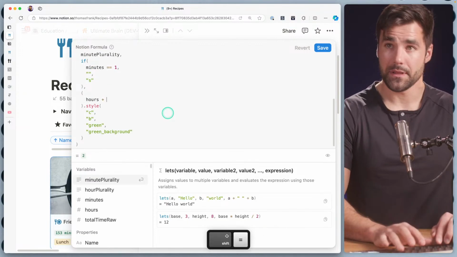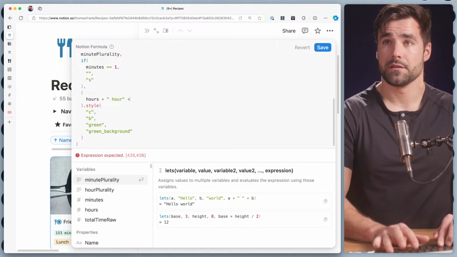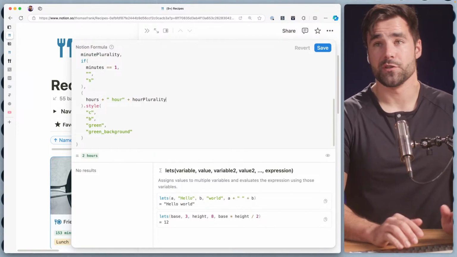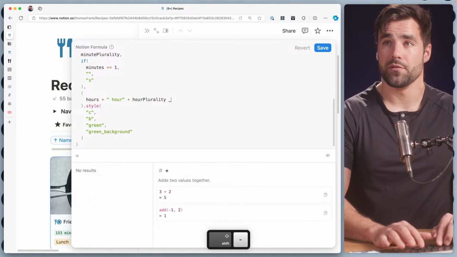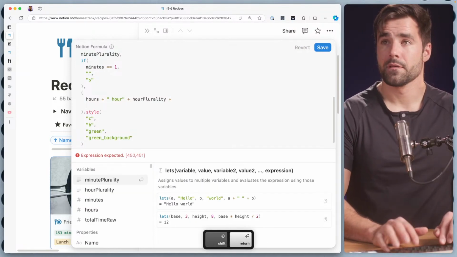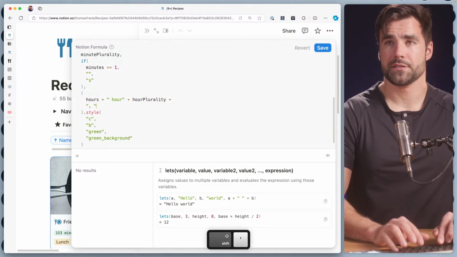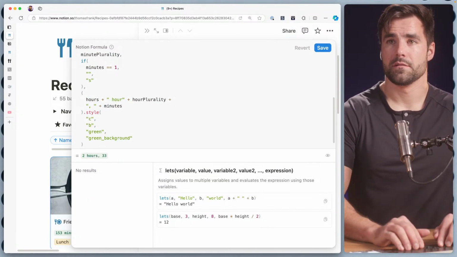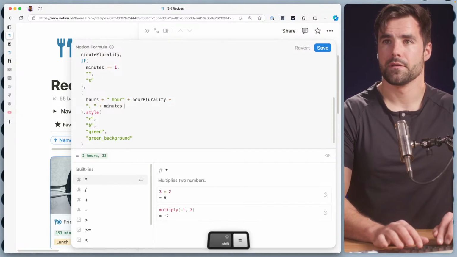Hours plus the term hour plus hour plurality. It'll be 2 hours. And then we could do plus, and I'm going to do a new line here. We'll be able to use this anyway. Comma, space, plus minutes. Is that right? Yeah, I think so.